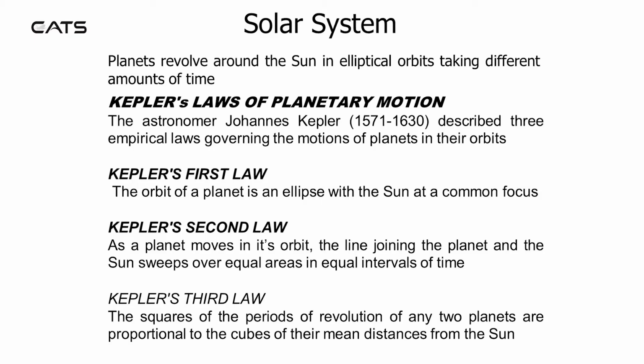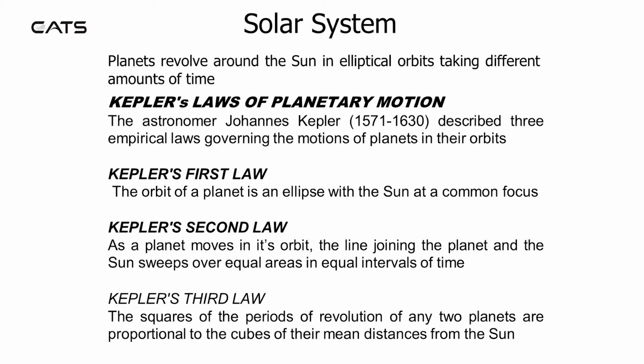The solar system. Planets revolve around the Sun in elliptical orbits, taking different amounts of time. The astronomer Johannes Kepler described three empirical laws governing the motions of planets in their orbits.